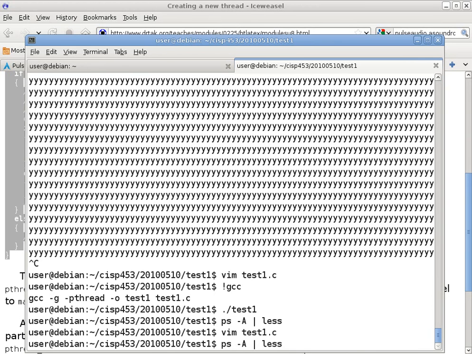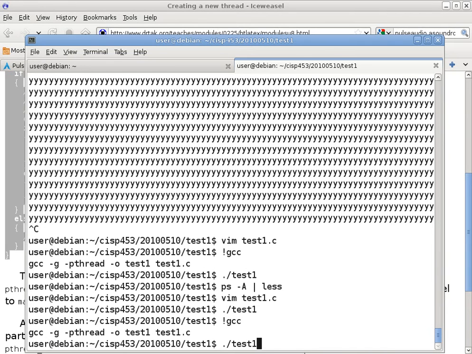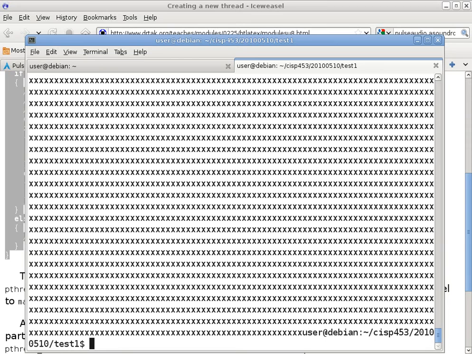Okay, I think I know what is going to happen. Oh, I forgot to compile. Oh, yeah. That's the beauty of a makefile. Yep, just 1 second.